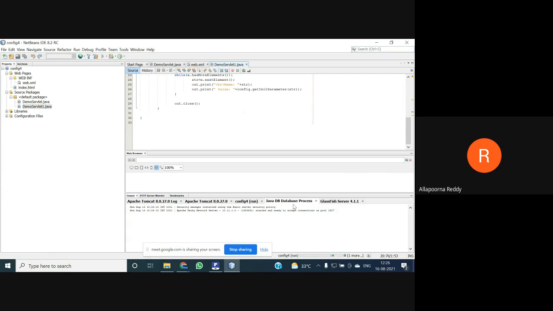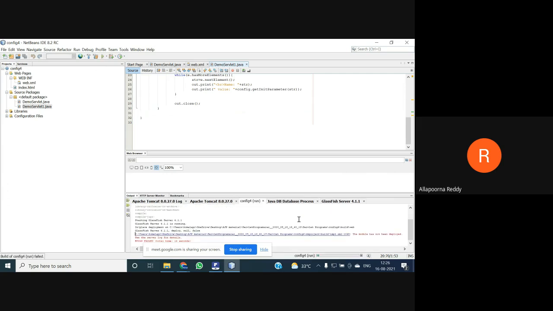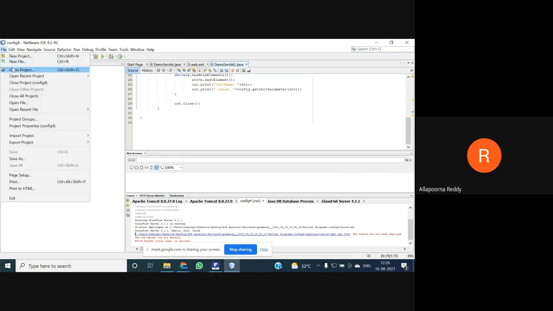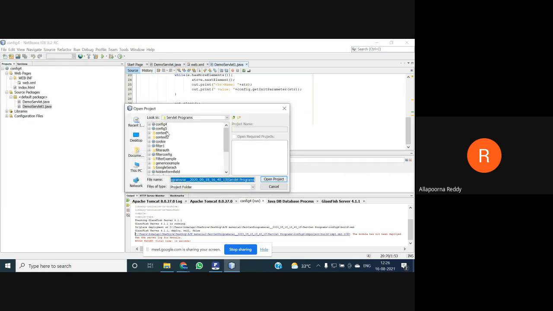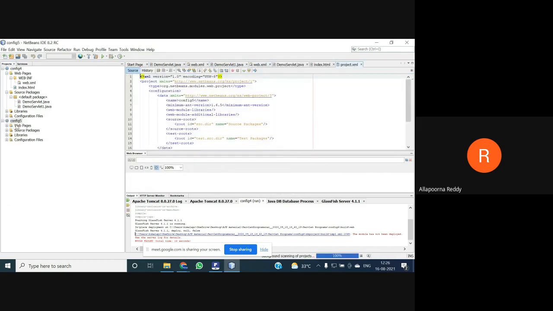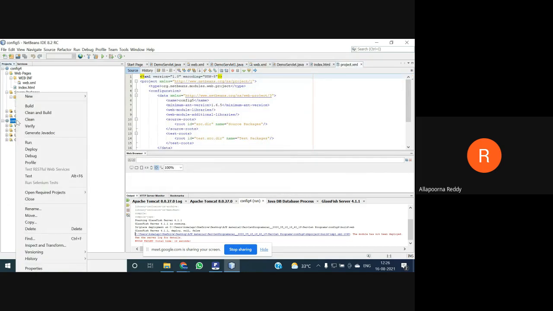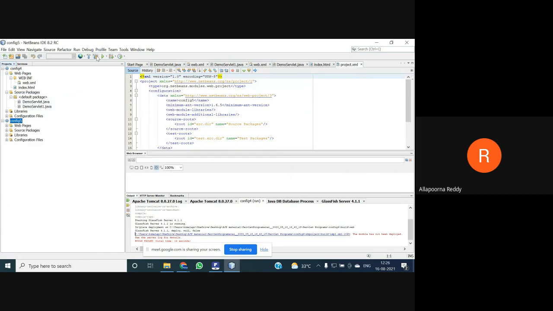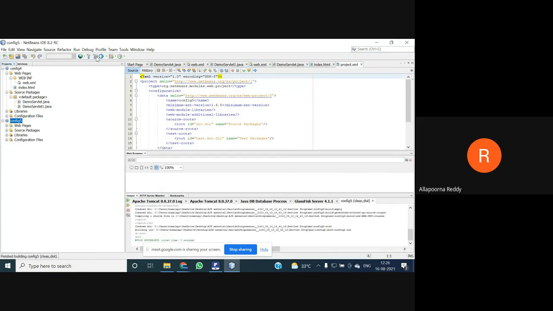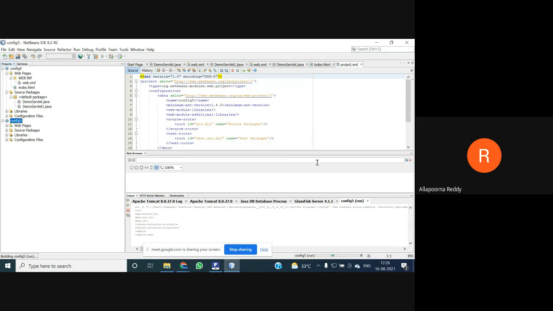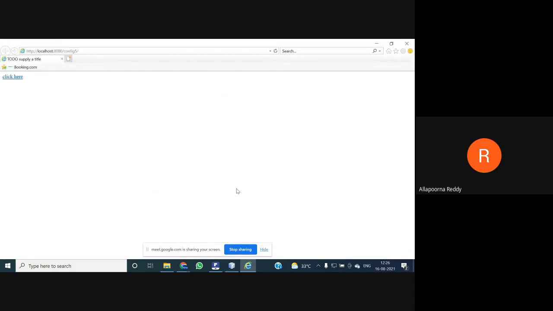Just wait a second, it is going to open your browser. It is giving some error. What is the error? Server program context has been modified. So some modification has been done. One servlet has one drawback: if you do any modification, you must rebuild, or clean and build, otherwise it will not allow it and will give errors. That is what we just did, so now we have made it.